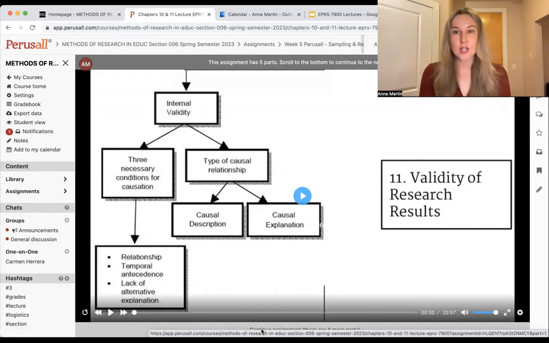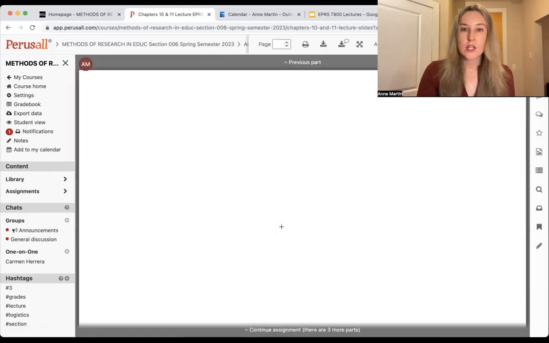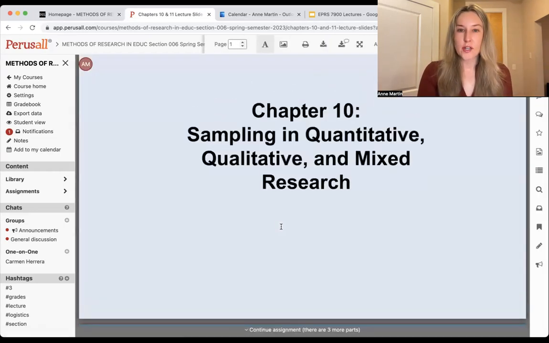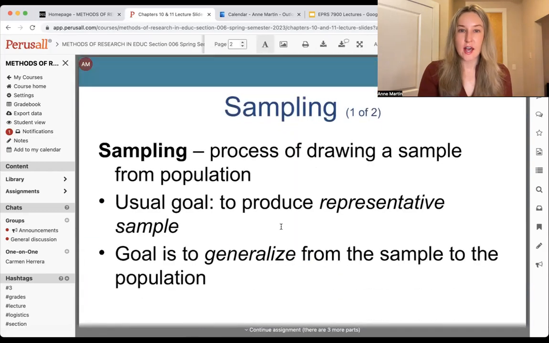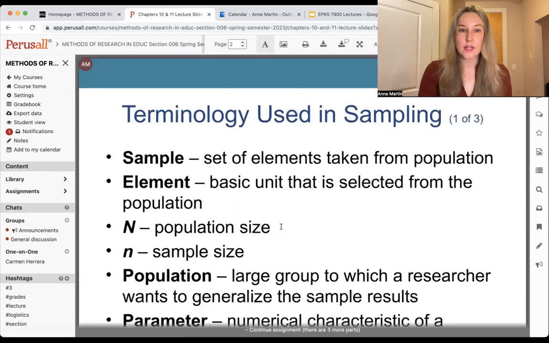And then chapter 11 talks about establishing validity of the research results. We've already talked about validity in terms of measures, the particular tests that you're using to collect data for one of your variables. But this is talking about, specific to a given study, how to establish validity of those results. So there's the lecture, and then of course there are the lecture slides. You can see about sampling.